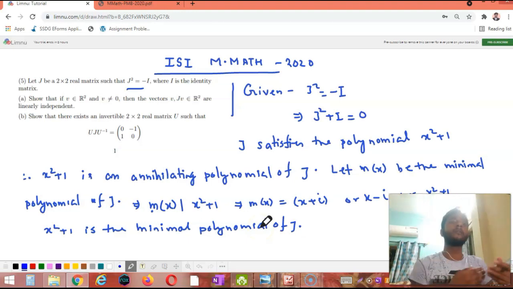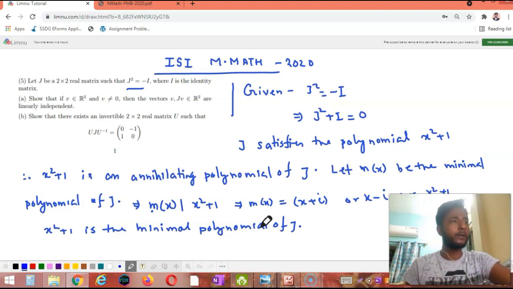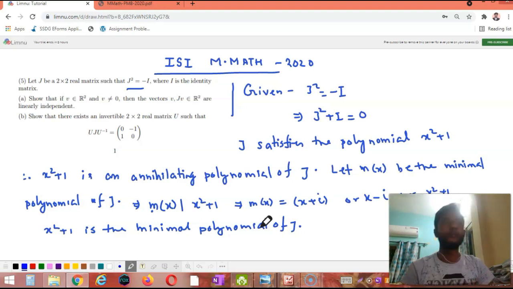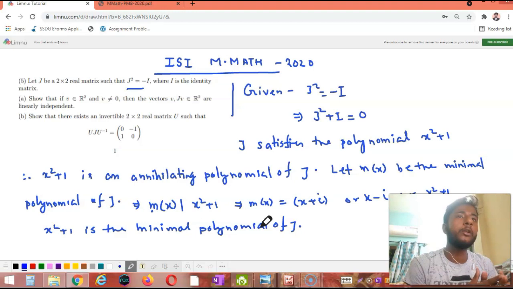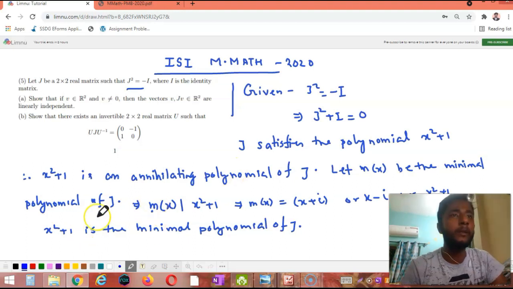Now, what is the relation between minimal polynomial and characteristic polynomial? We know that the minimal polynomial and characteristic polynomial have the same roots except multiplicity. What are the roots of the minimal polynomial?